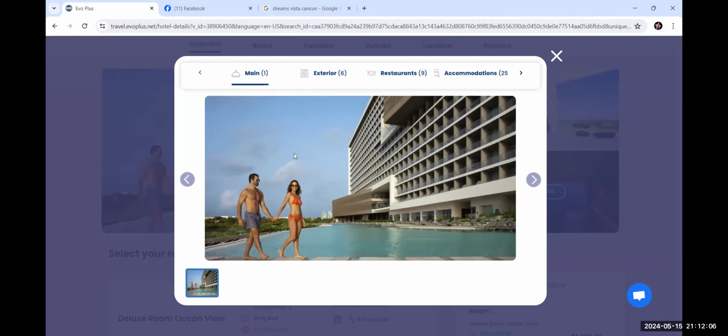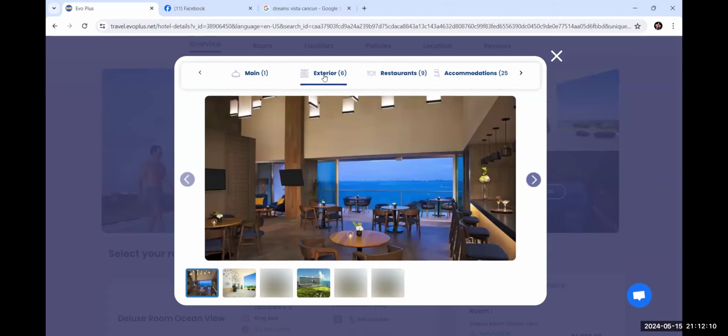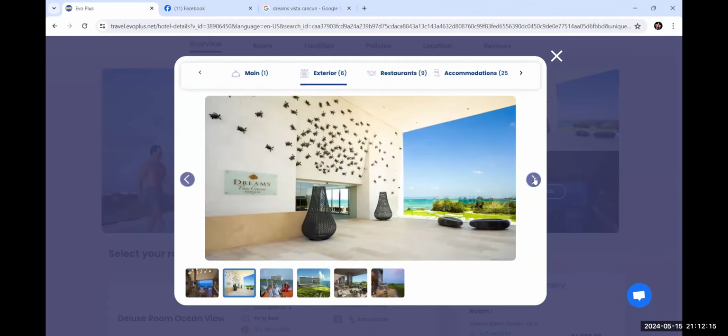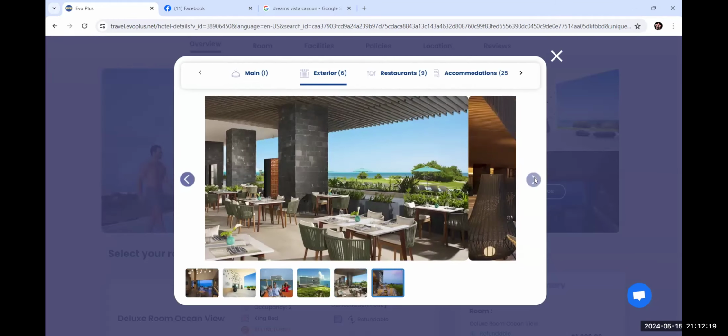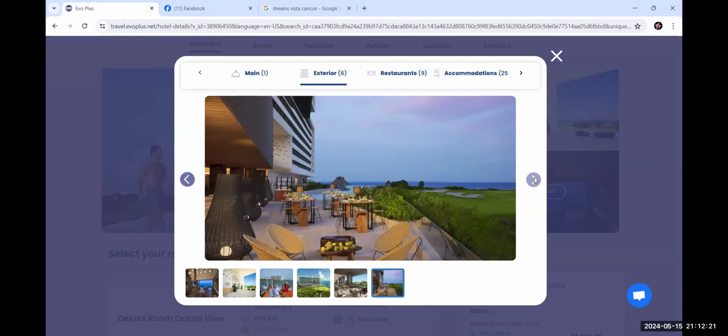Okay. So once you're in here, it's just going to be on the main, and you have to click up here, by the way, because they're going to populate down here. And we're going to look for something that doesn't say the name of the hotel, but a nice picture.